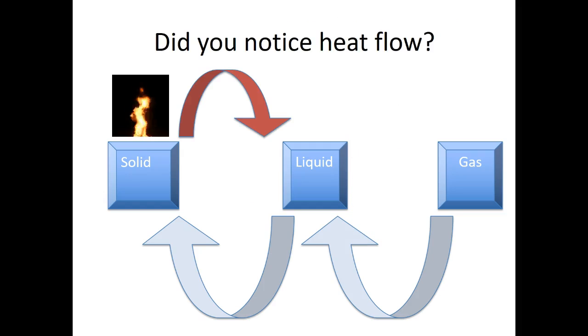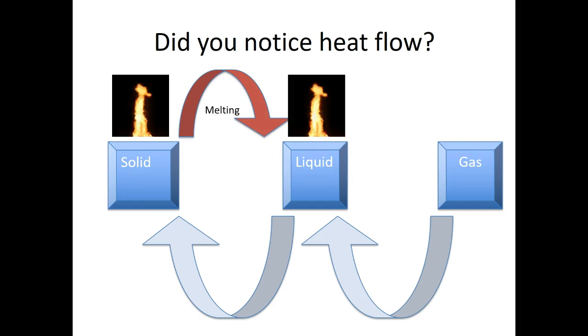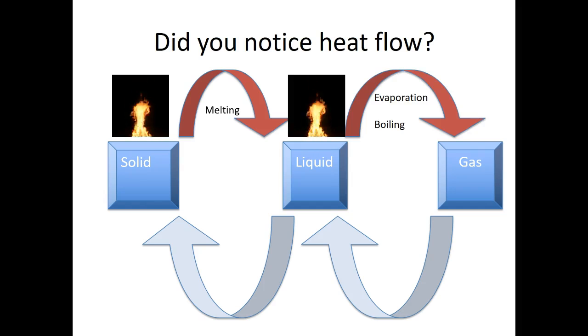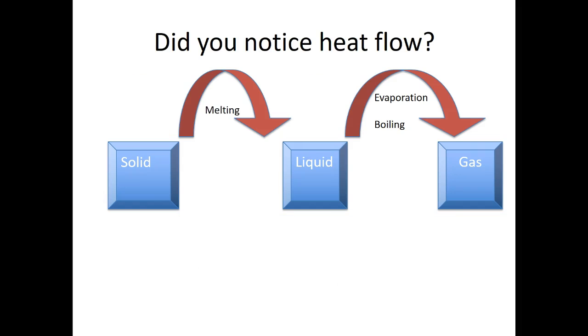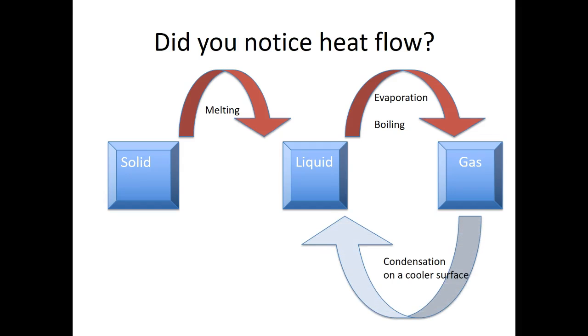Okay, now let's examine the heat flow again. When you heat up a solid, it gains enough heat and it melts. When you heat a liquid, it gains enough heat and it evaporates. And then later, when it reaches the boiling point, it boils. And for a gas, when you start to cool it, it will lose heat and it will condense when it touches a cooler surface and condenses into a liquid.